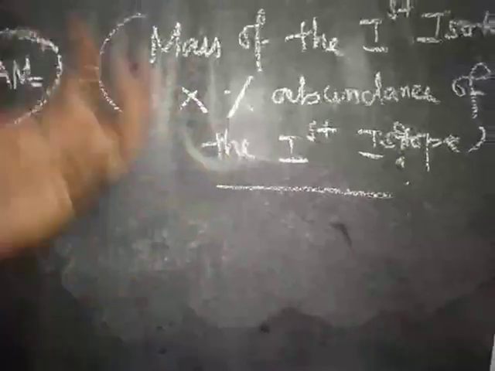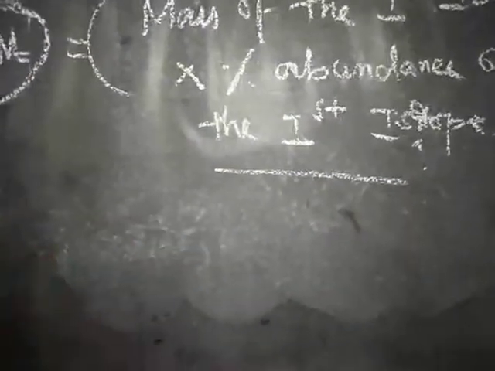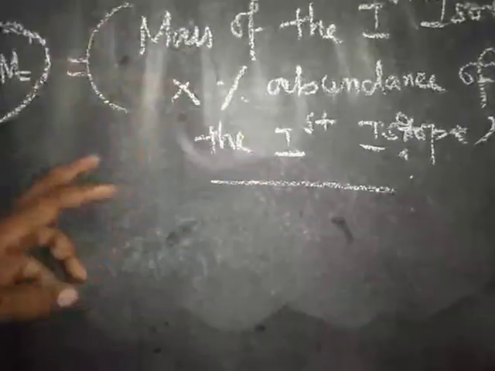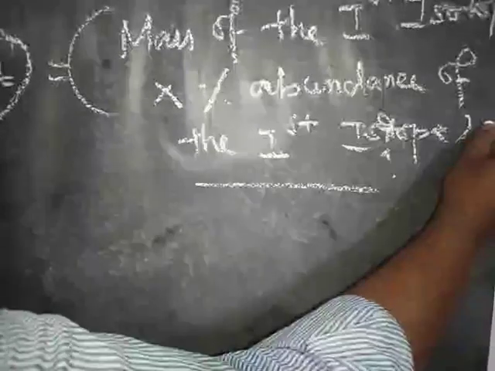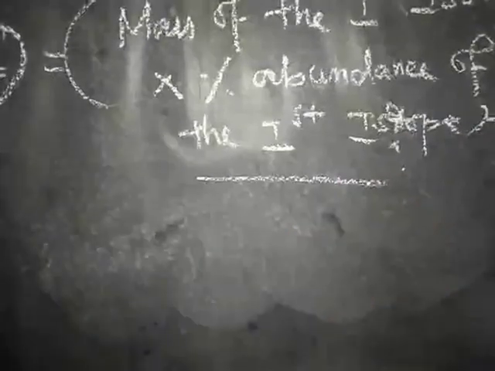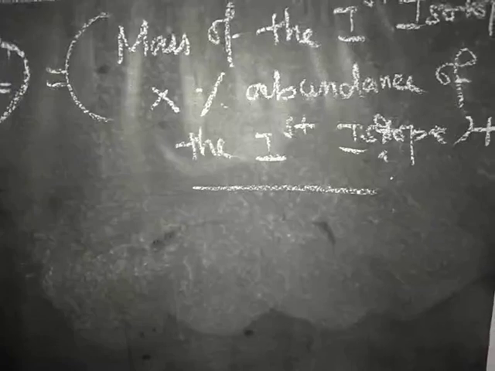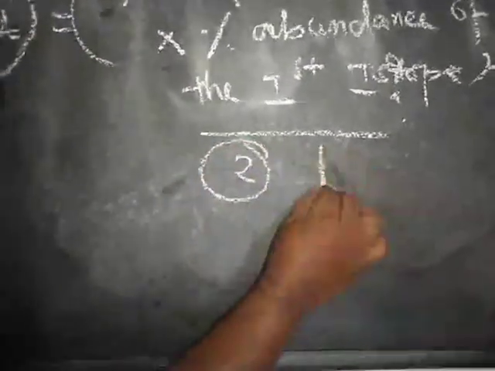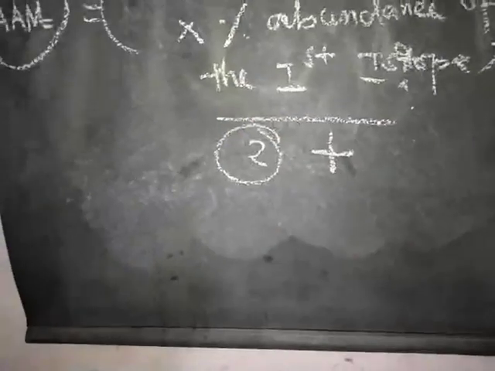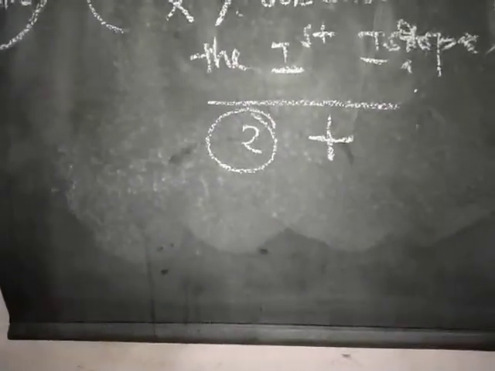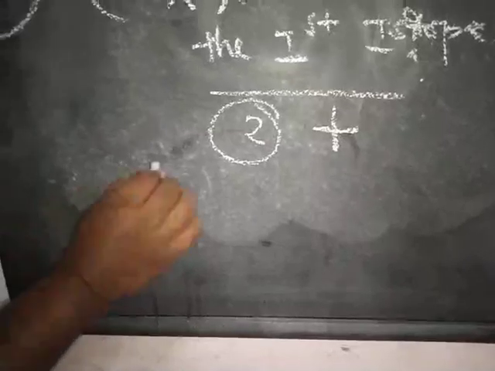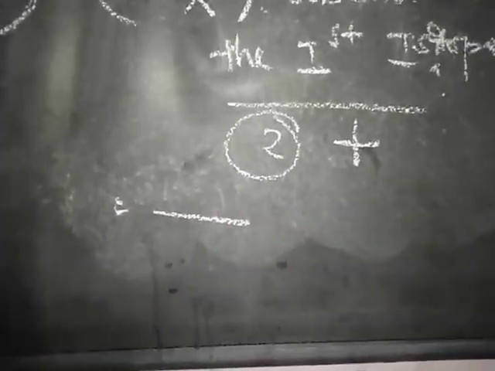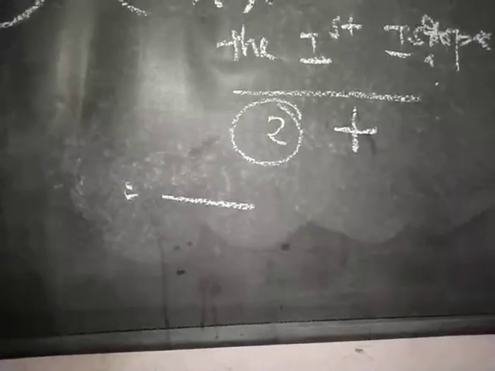If an element contains 3 isotopes, then the mass of the first isotope into its percentage abundance, plus the mass of the second isotope into its percentage abundance, plus the mass of the third isotope into the percentage abundance of the third isotope. We add all of these to get the result. That is called the average atomic mass.